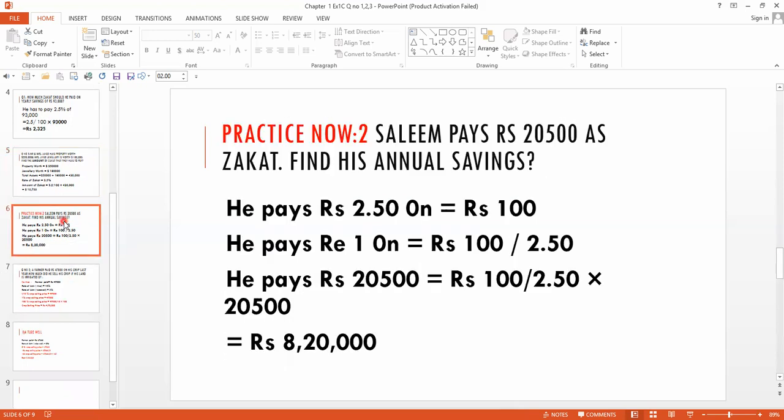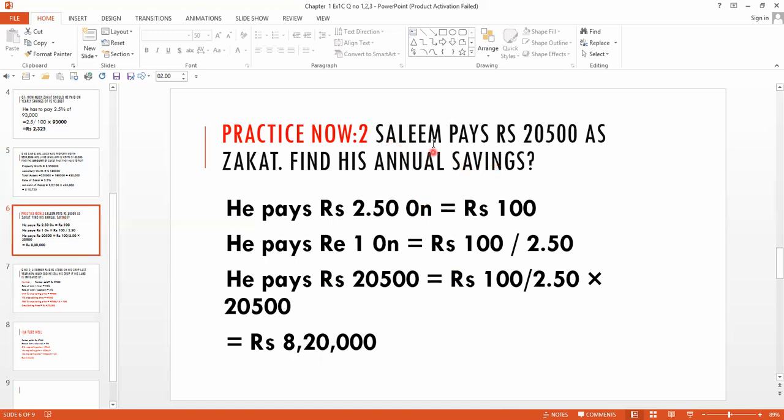So now we come to practice now 2. After solving practice now 2, we are able to solve question number 2 of the exercise. Clear? And please better you also practice worked examples. These are very important, because 30% of the final exam paper comes from practice now and worked examples. Clear? Now we come to practice now 2.